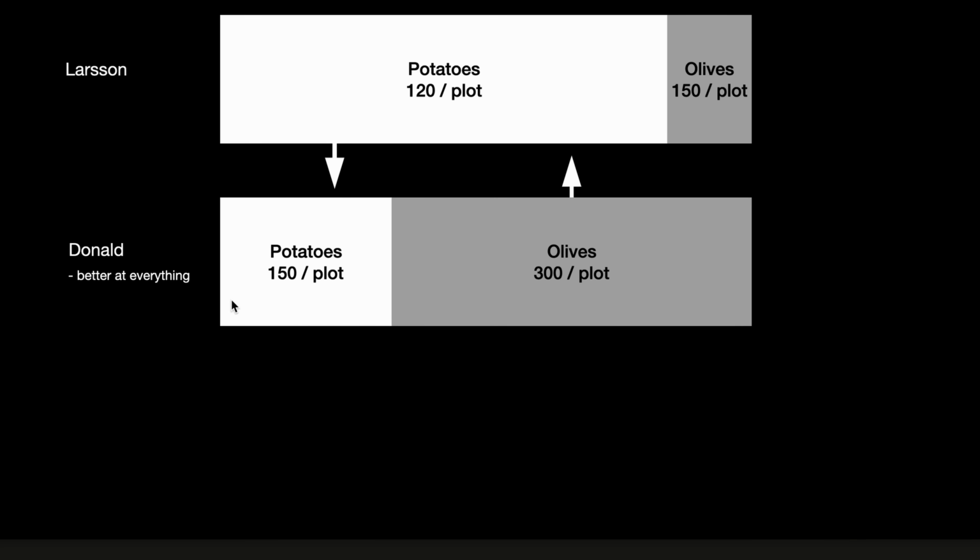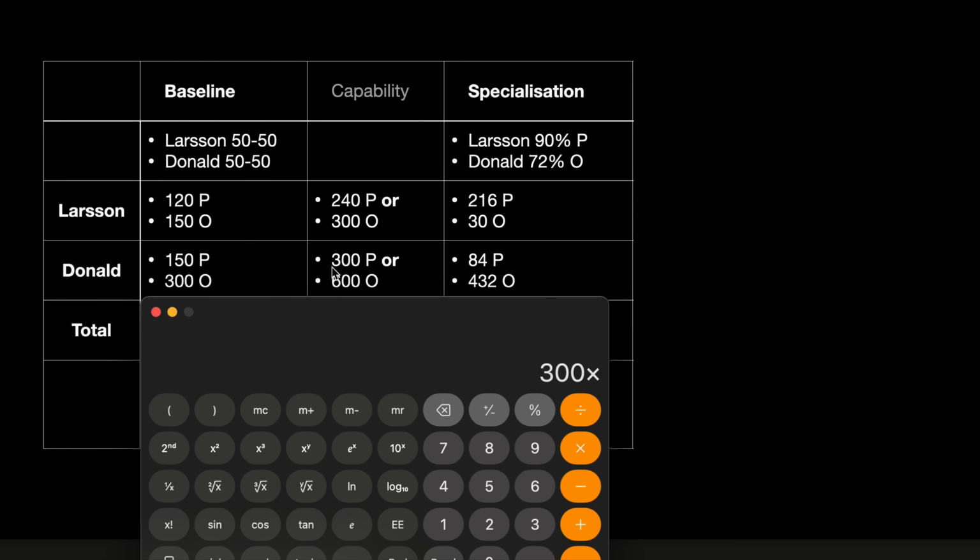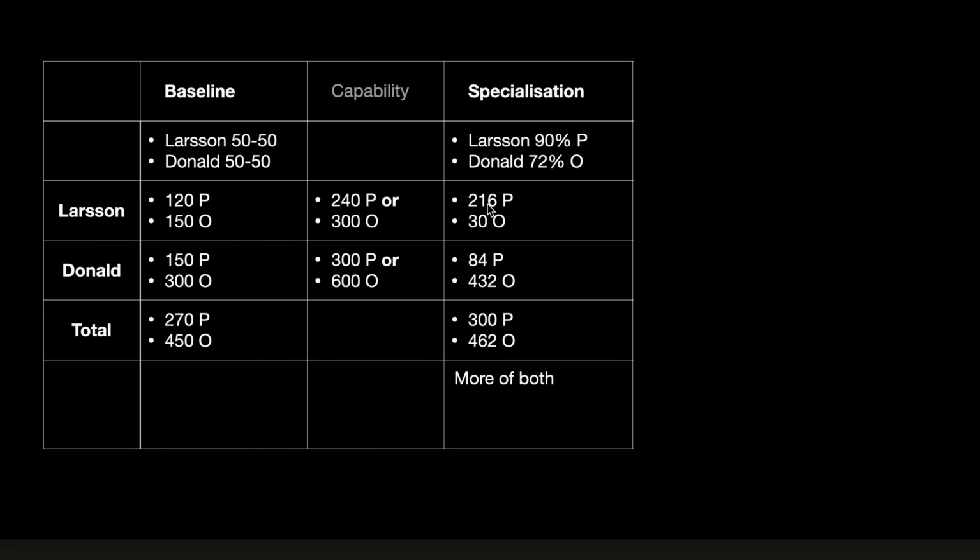On the remaining 28% of his land, he does potatoes, so out of 300 max capability, 28% potatoes, or 84 potatoes. What happens now if we add these up? We see that we have made more potatoes and more olives in total. More of both.